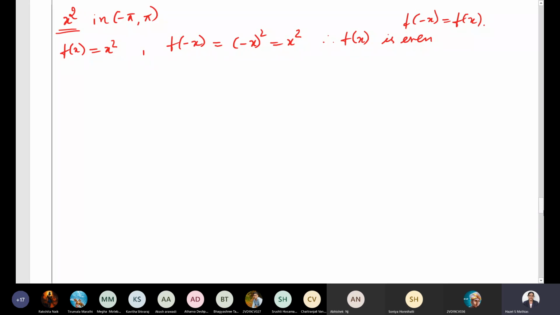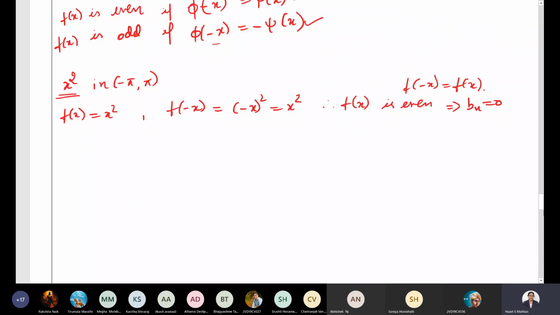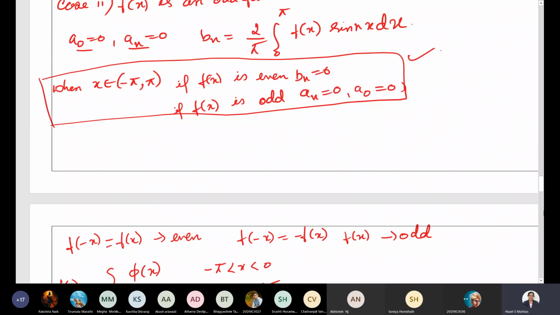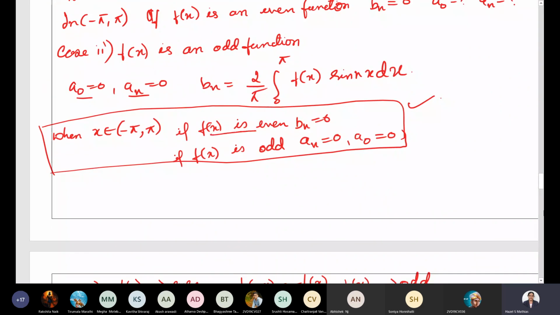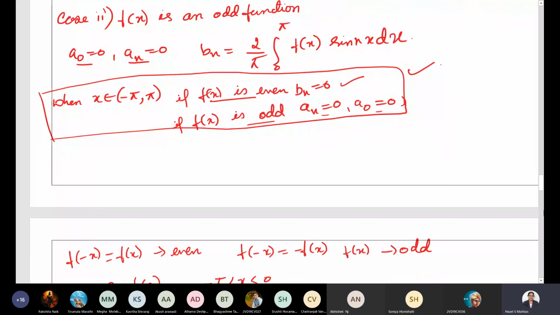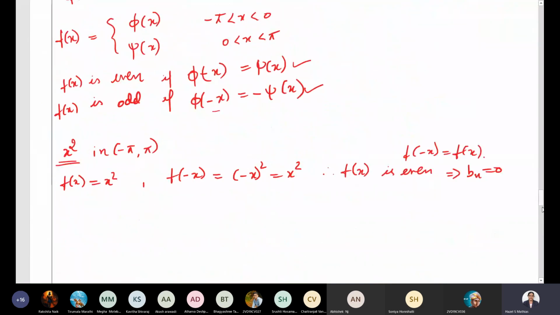So if f of x is even, what can I directly conclude? Which Fourier coefficient is 0? Yes, Bn is equal to 0. Remember this table. If the function is even, Bn equal to 0. If it is odd, An and A0 are equal to 0. So as this function is even, Bn is 0, directly you can write.